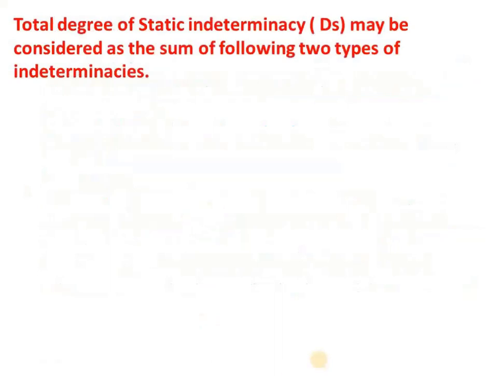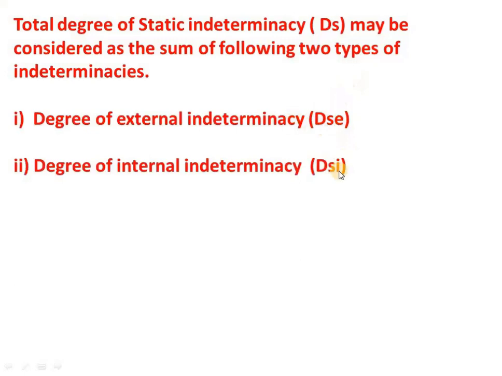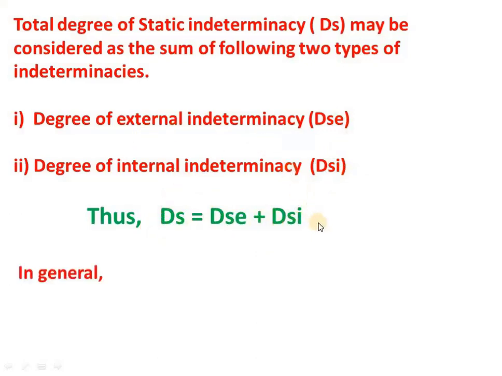Next, how to calculate the total degree of static indeterminacy of the structure? Basically, the total degree of static indeterminacy we divide into two parts. One is called the degree of external indeterminacy, we denote it as DSE. Another is the degree of internal indeterminacy, we denote it as DSI. Thus, naturally, the total degree of static indeterminacy DS is equal to DSE plus DSI, that is external indeterminacy plus internal indeterminacy.